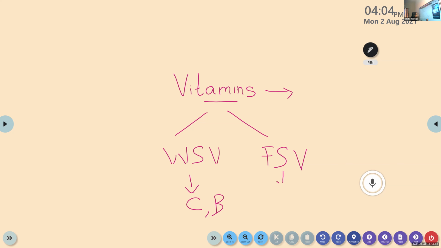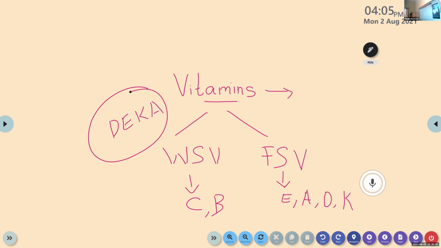So next one, it's for you, Nestle. Fat soluble vitamins. Vitamin E, A, and D. I'm going to add one, K. Okay. You can remember with this code, DEKA. DEKA for fat soluble vitamins.